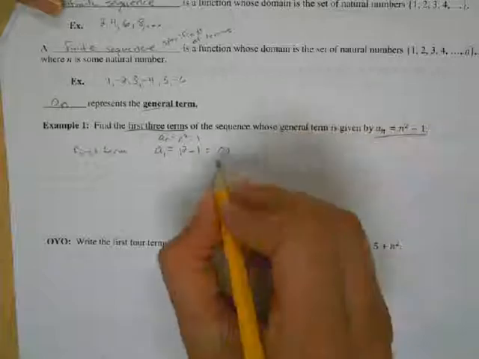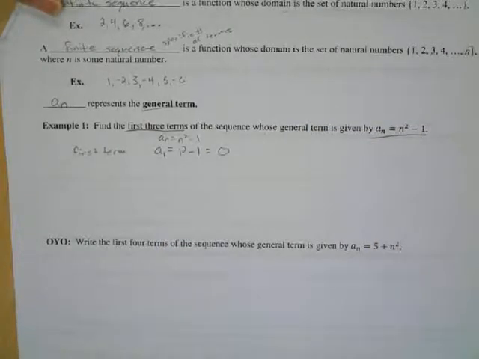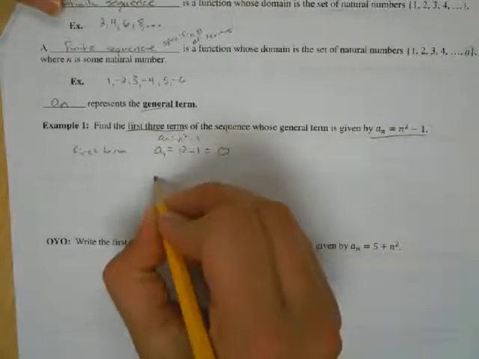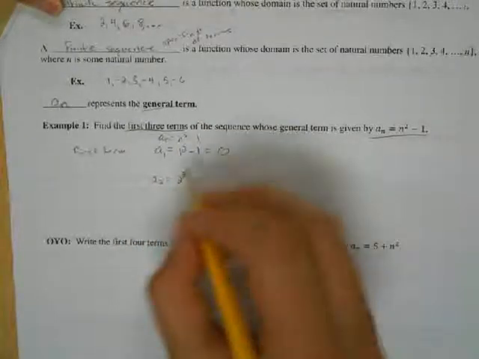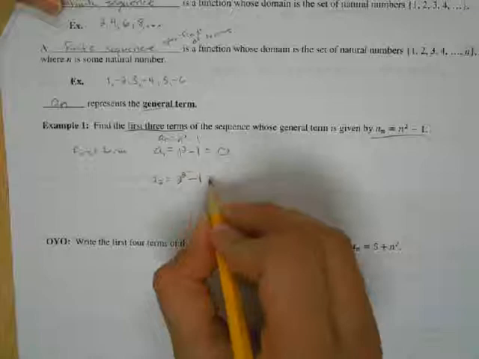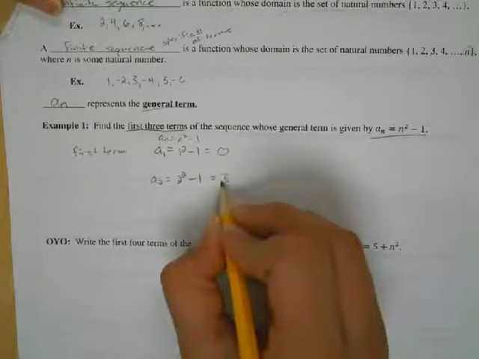So my first term in this sequence would be 0. I would do the same thing for a sub 2: 2 squared, so just replace the n with 2. So 2 squared minus 1 is 4 minus 1, which is equal to 3. Do the same thing again.